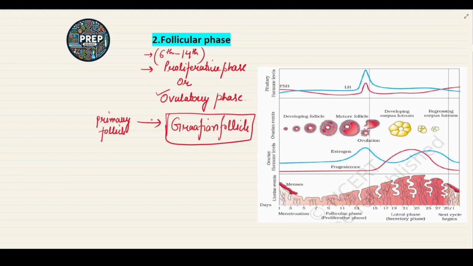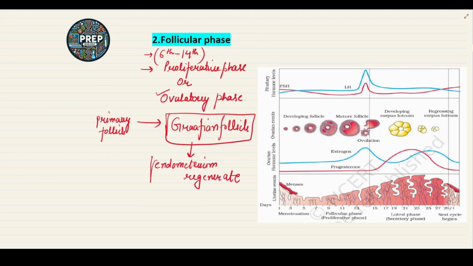So in the follicular phase, the primary follicle matures into the Graafian follicle, and when the Graafian follicle matures, then the endometrium layer, that is the endometrium lining of the uterus, regenerates. Okay, regenerates.